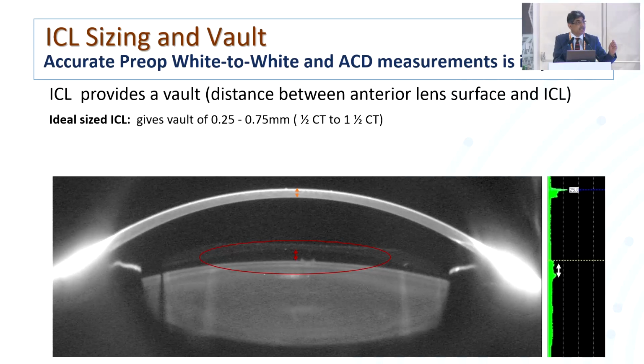So how to check it? We can check it with the thickness of the cornea. We see the thickness of the cornea, and then we see the distance between the posterior surface of the ICL and the anterior surface of the crystalline lens. If our average thickness of the cornea is 500 micron, and this distance is nearly the same or slightly more, then this patient has a good vault.